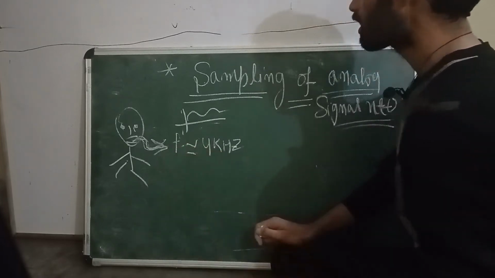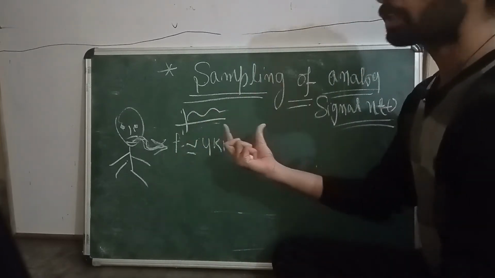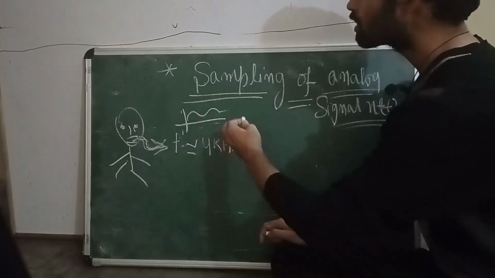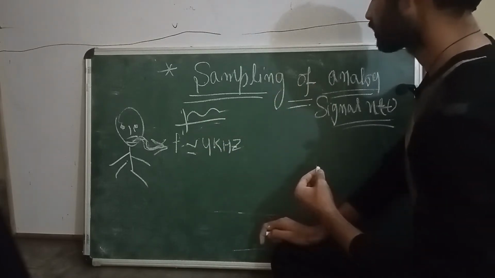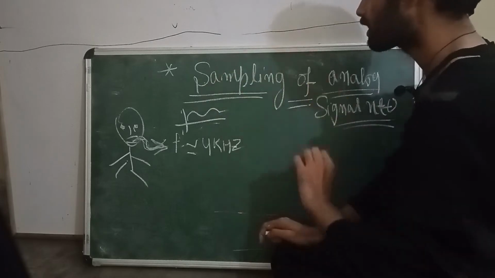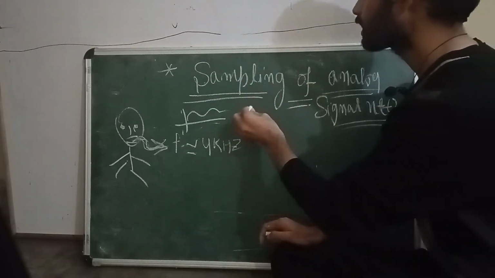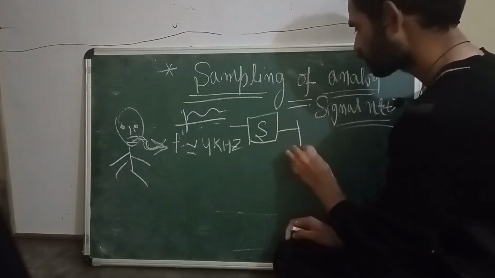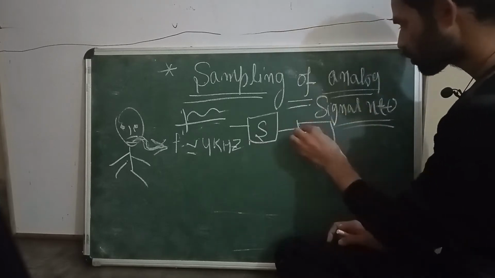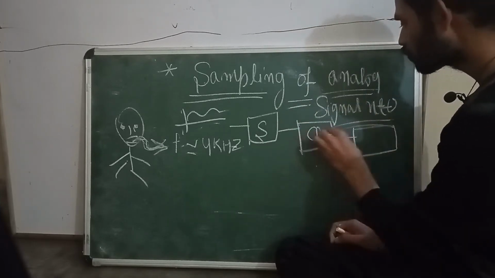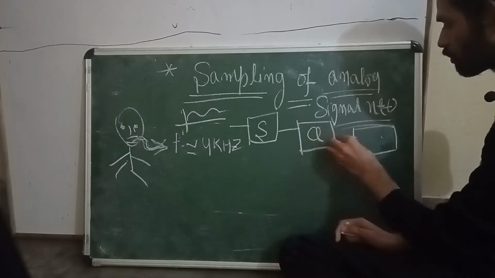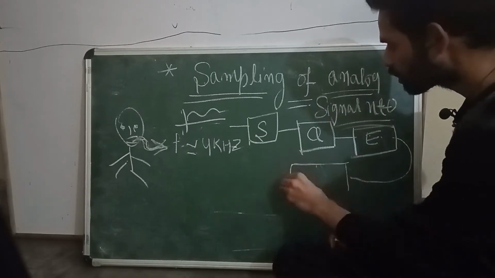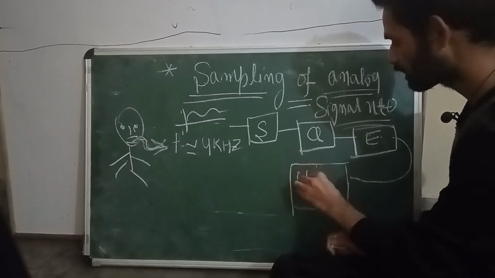But I want to convert this continuous time signal, or analog signal, to a digital signal. For converting to a digital signal, what do we need? We need sampling, then quantization, then we need to encode the signal, and then we apply it to a line coder.